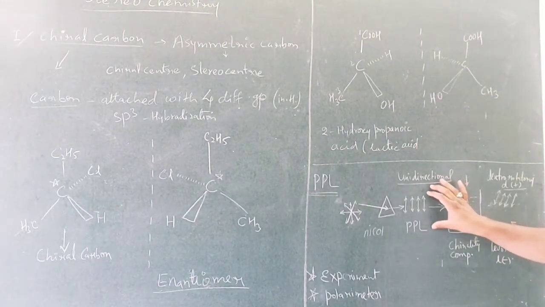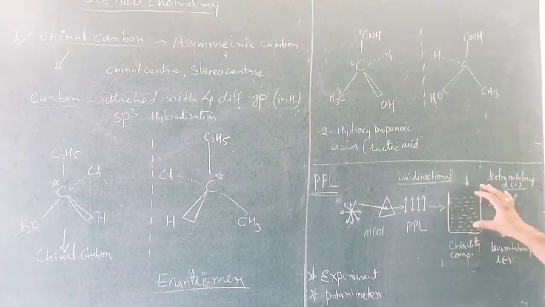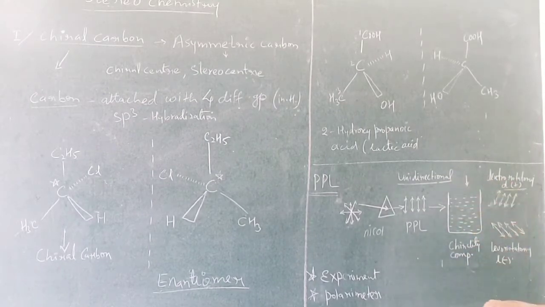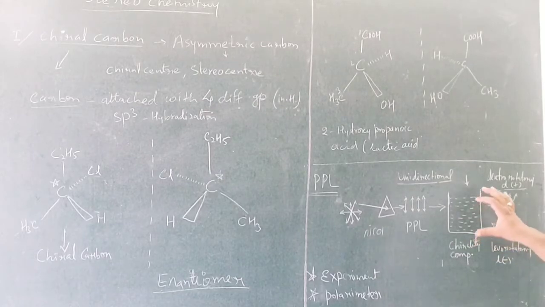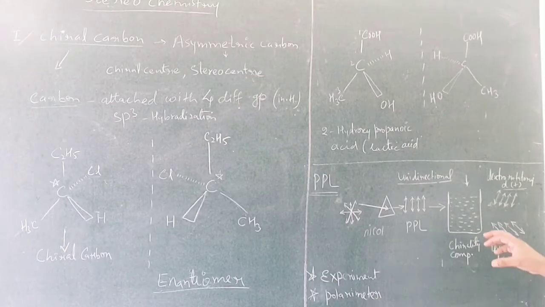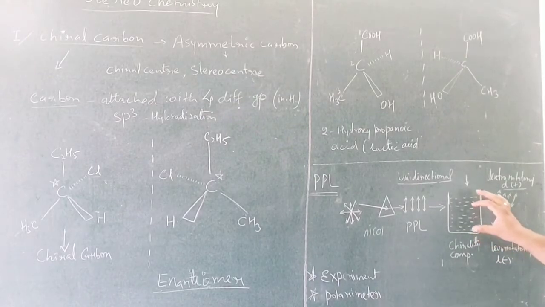Now when plane polarized light is passed through a solution, कोई solution से जब हम इसको pass करते हैं, if the solution contains an optically active compound, अगर solution में optically active compound है, तो क्या करेगा?